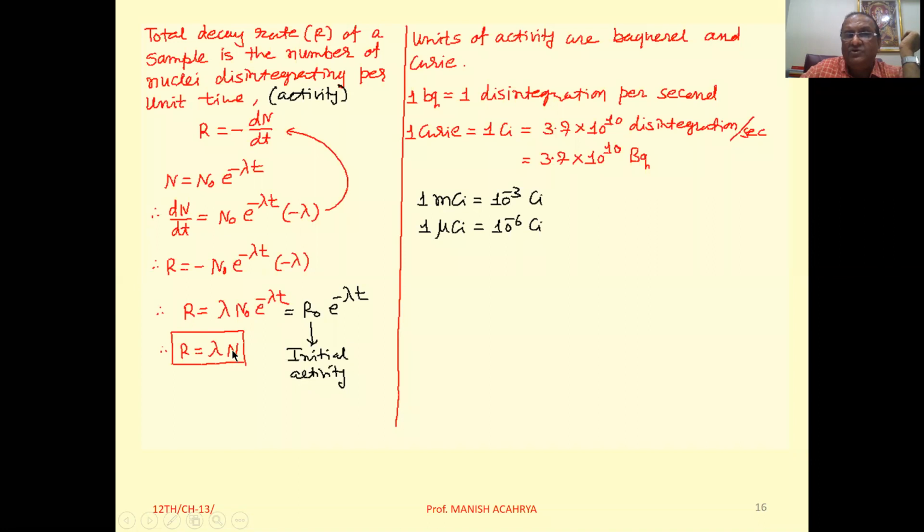Lambda into N is the activity at a particular instant, then lambda into N0, where N0 is the number of nuclei at time t equal to 0. So this lambda into N0 we can call the initial activity. So we can write R equal to R0 e raised to minus lambda t also. Clear to all of you?